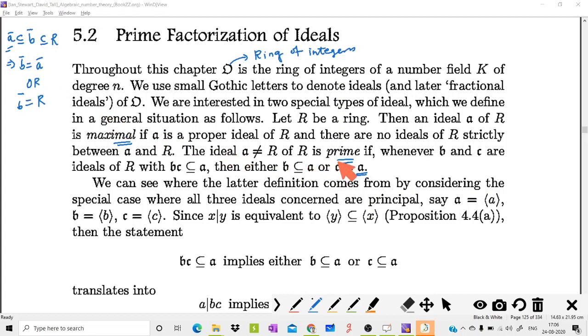Now this is a prime ideal. Next is prime ideal. A prime ideal is a proper ideal as well, with the property that whenever B and C are ideals, these are Gothic letters B and C, if BC is contained in A, this implies either B is contained in A or C is contained in A. So this is the definition for prime ideal.